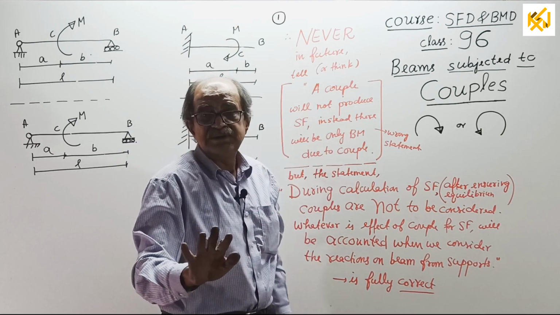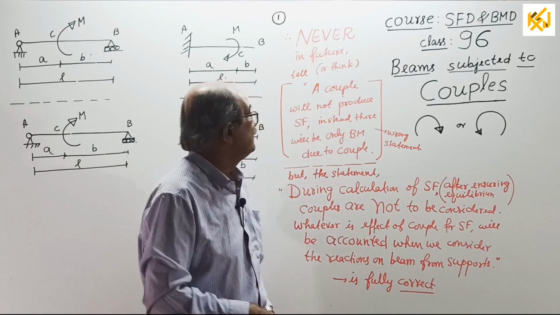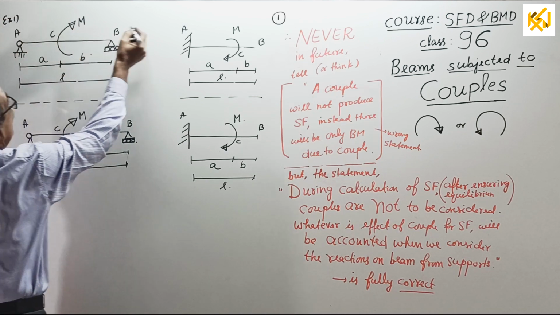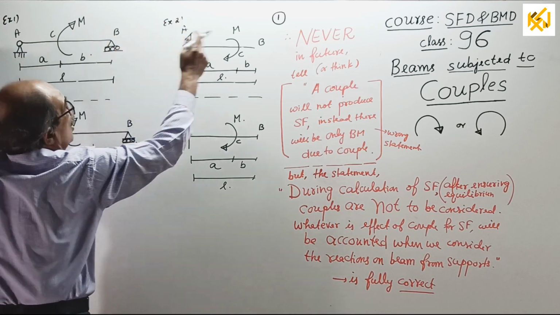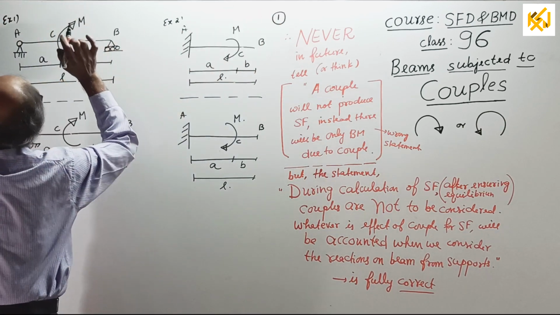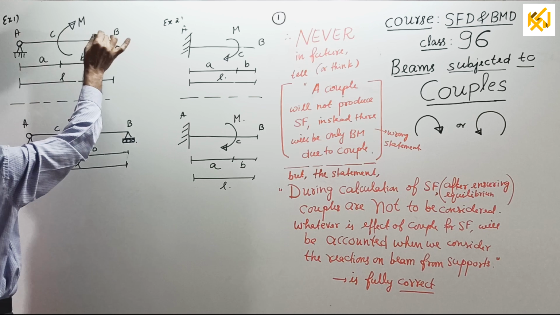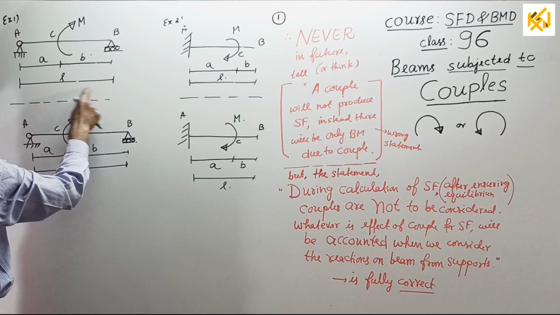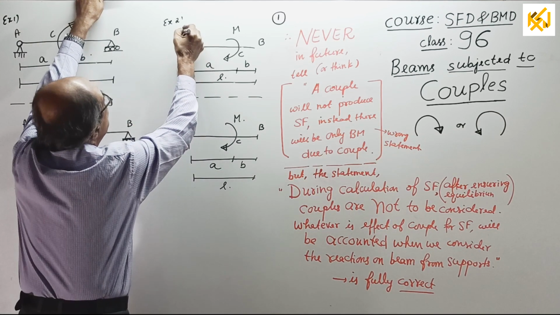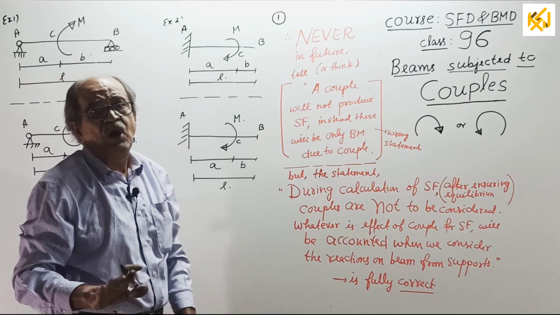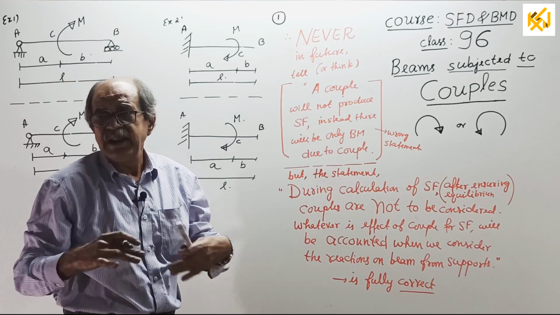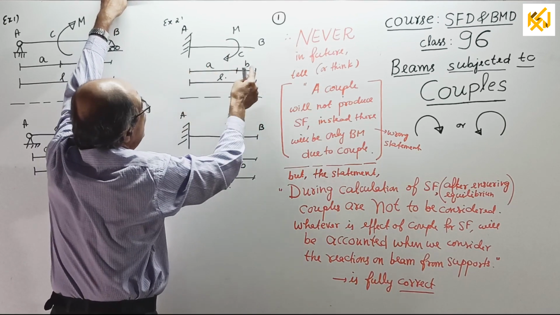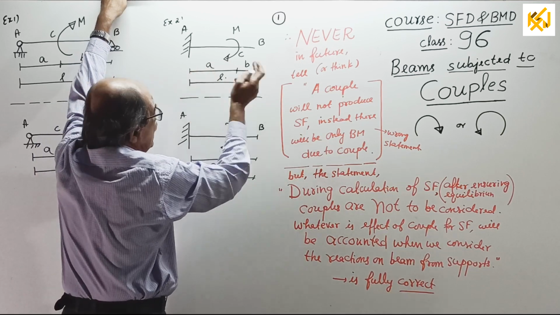I will tell you now. First do one thing. To understand correctly why, I will consider two examples, example 1 and example 2. This 1 and 2 is not that 1 and 2; that will continue later. Example 1: a simply supported beam, one hinge and one roller, subjected to a clockwise couple M at A from here and B from here, span is L. Example 2: a cantilever beam, still we have not gone to cantilevers, but today, believe what I tell you, of span L subjected to couple M at A from the fixed end, B from the free end, or today from left end A, right end B.